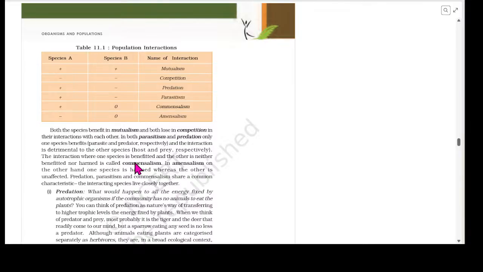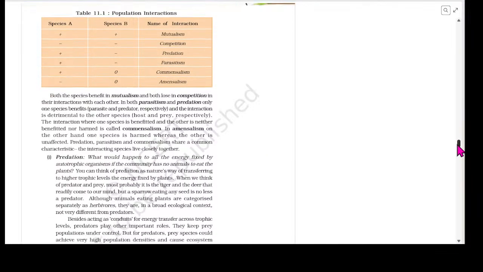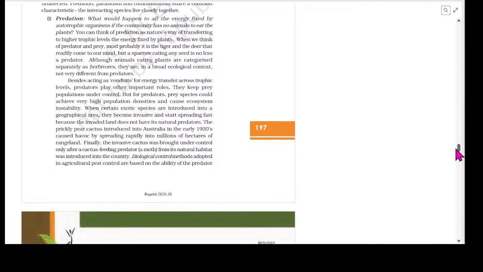The interaction where one species benefits and the other is neither benefited nor harmed is commensalism. In amensalism, on the other hand, one species is harmed whereas the other is unaffected. Predation, parasitism, and commensalism share a common characteristic: the interacting species live closely together.